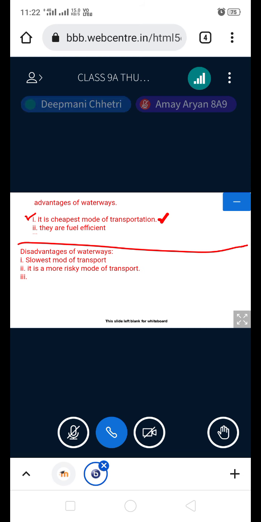Pratik. You speak, unmute yourself. No need to type over there. Yes, sir. What are the points that you have written? Tell me. So slow speed, it is risky. Then in the monsoon season, it gets dangerous.